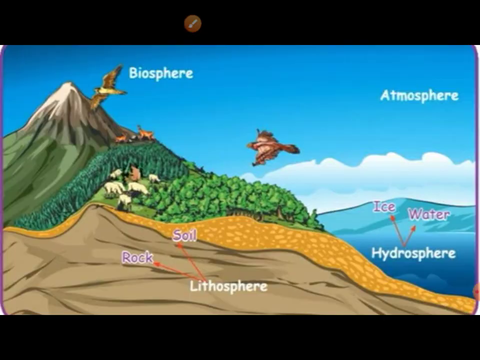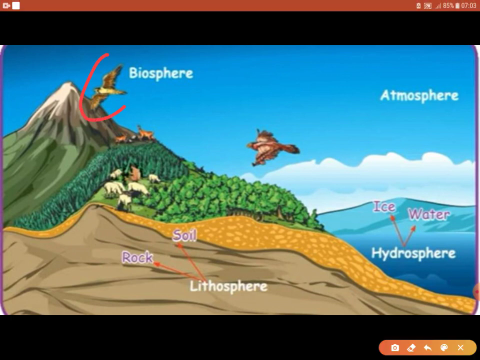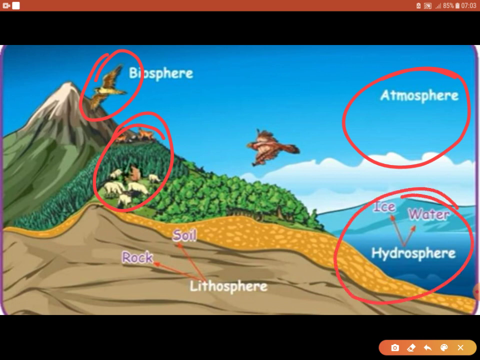In this picture, we can see the life on earth, the biosphere. We can see the birds, animals, etc. Clouds in the atmosphere. Ice and water as hydrosphere. Hydrosphere means water bodies. It can be a river, lake, sea, etc. Soil and rocks as lithosphere.